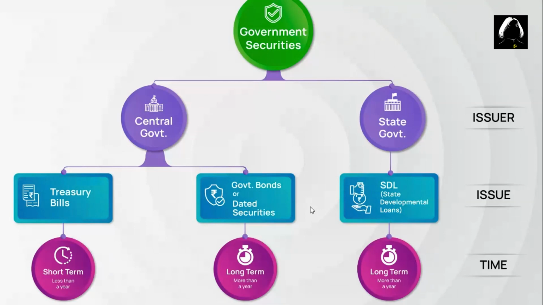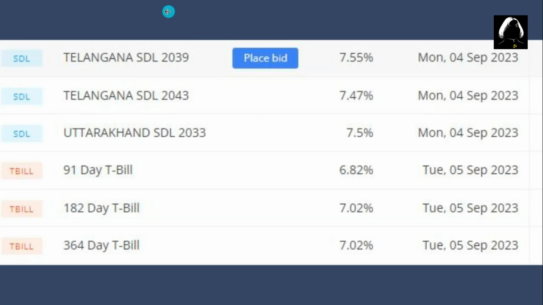Government bonds or dated securities have more than 1 year maturity, so these are considered long-term bonds. Similarly, state development loans, SDLs, also have long-term maturities, more than 1 year, sometimes 5 years, 10 years, even 30 years. This is how the bonds and T-bills are listed in the broker's platform.